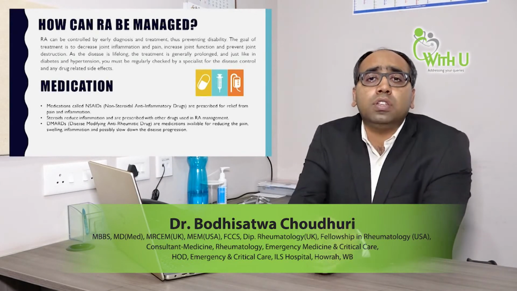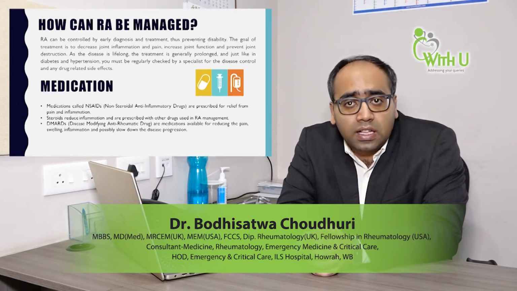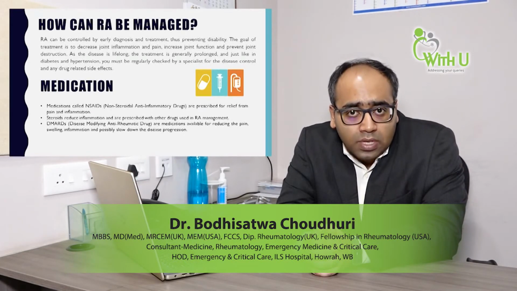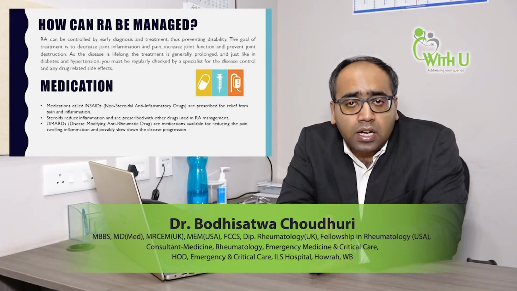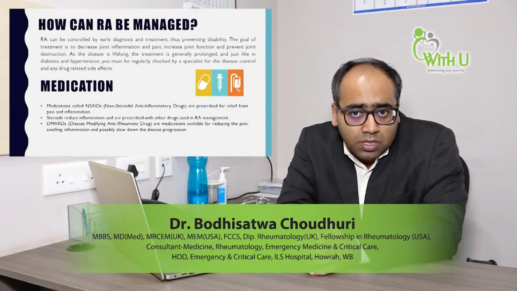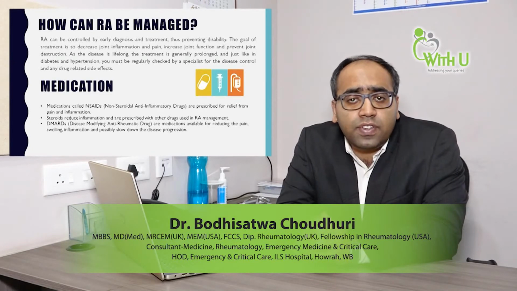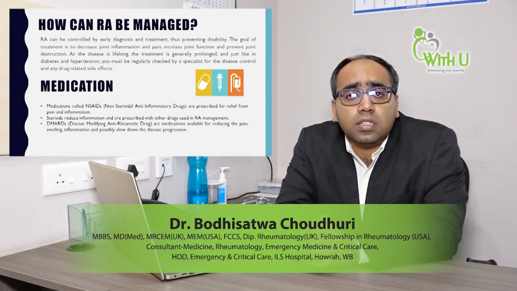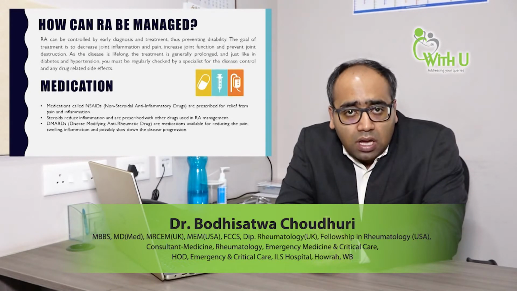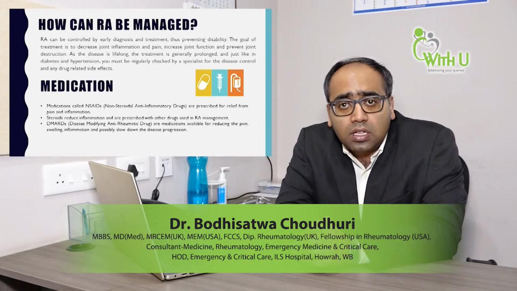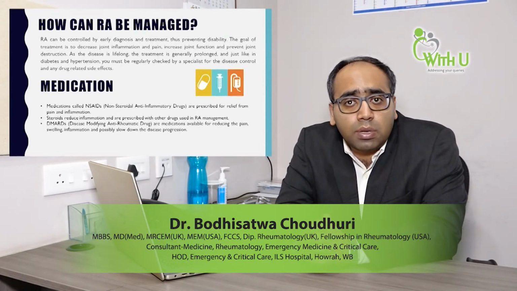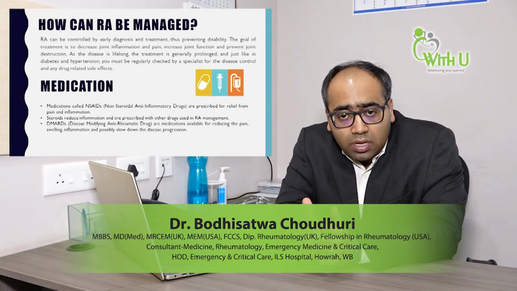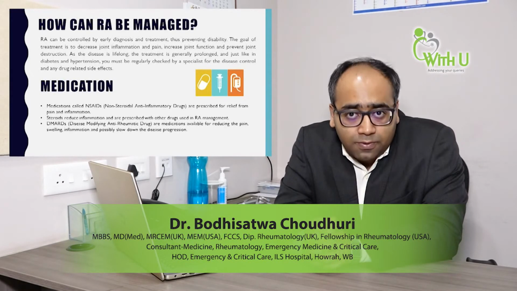The medicines that are commonly used, in the initial stages, are NSAIDs or painkillers and steroids. Both of these drugs are used for a short course of time, targeting reduction of pain and joint inflammation. Next come the specific targeted drugs, which are called DMARDs or disease modifying anti-rheumatic drugs. These are methotrexate, leflunomide, hydroxychloroquine and sulfasalazine. These drugs not only reduce the pain and inflammation of the joints, but in the long run they actually reduce the progression of the disease itself.